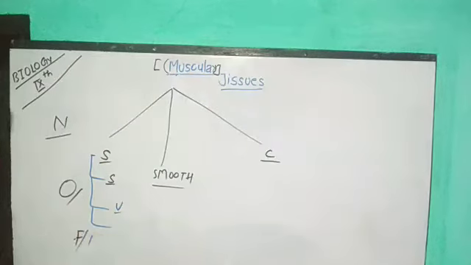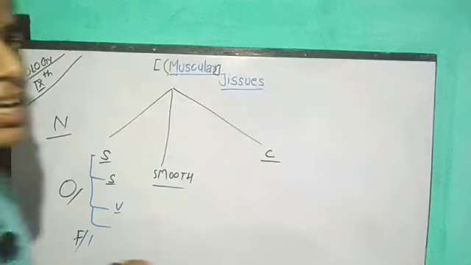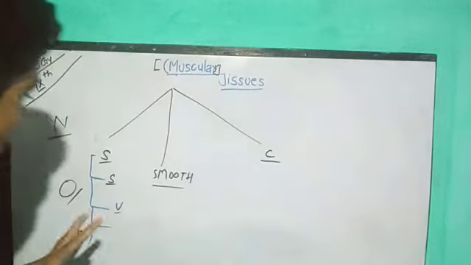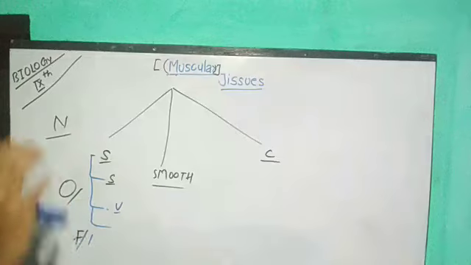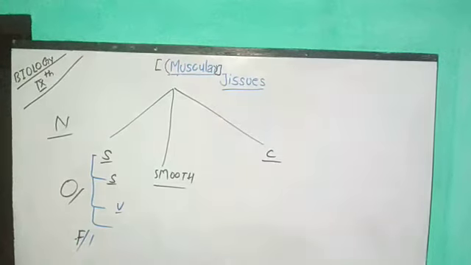Voluntary muscular tissue. Why are they termed as voluntary muscular tissue? Because voluntary means they are under our control, and because of our will we can do anything with them. So guys, this means they are in our control, that's why they are termed as voluntary tissue. One more name is given to this one, which you get to see very rarely.